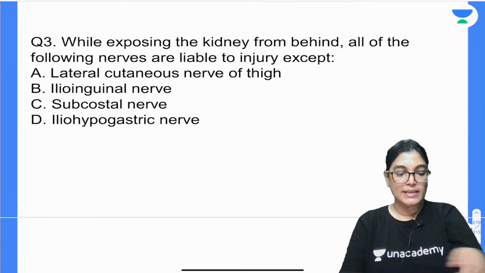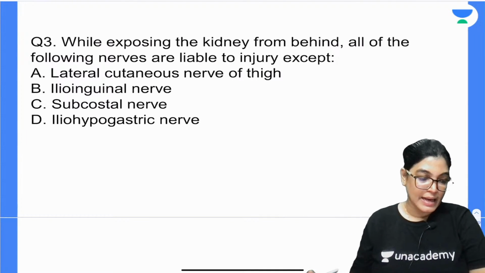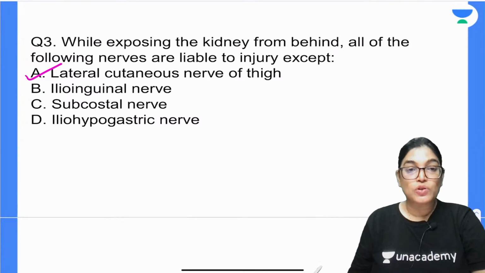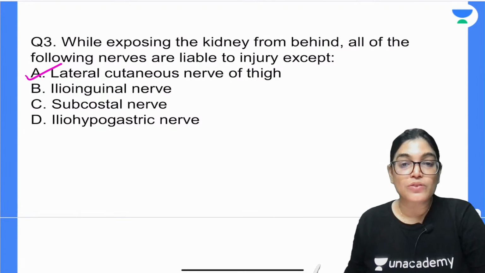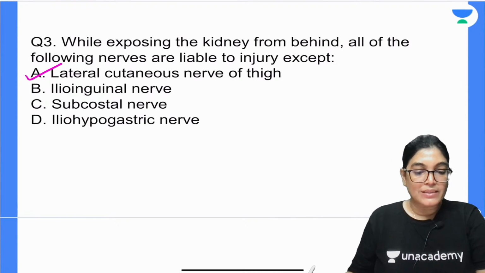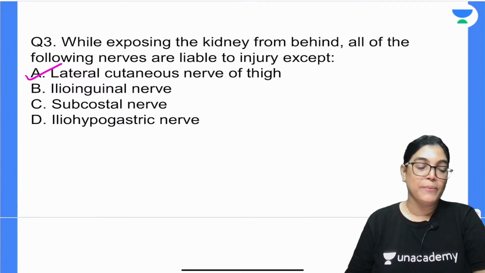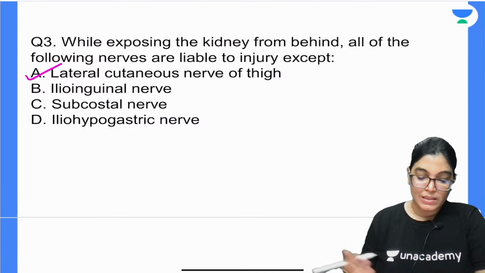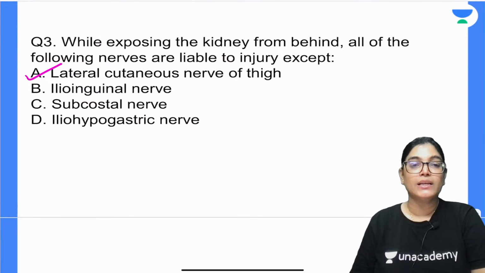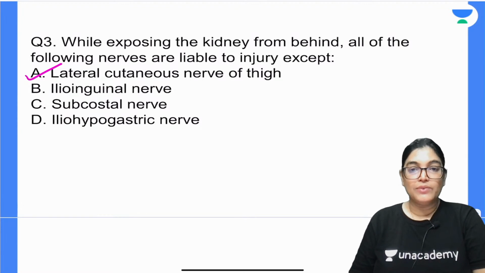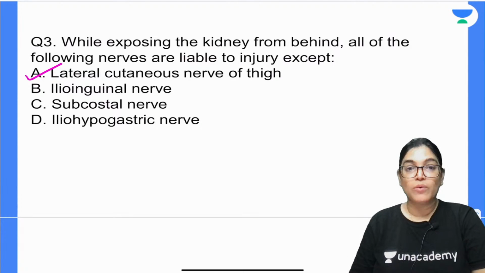So yes, A, he has given A as the correct answer, and my dear fellow, you are absolutely right. Lateral cutaneous nerve of thigh is not related to the posterior aspect of the kidney. The other nerves mentioned, the ilioinguinal nerve, subcostal nerve, iliohypogastric nerve, and also the subcostal vessels are lying on the posterior relation. So it is important that we know the posterior relations of both the right and the left kidney.